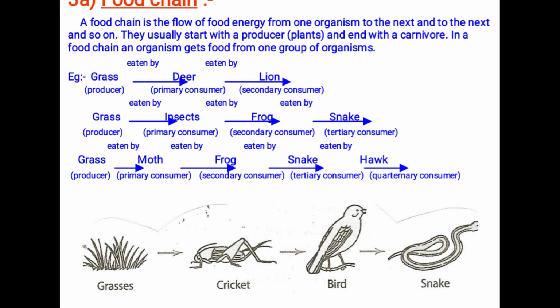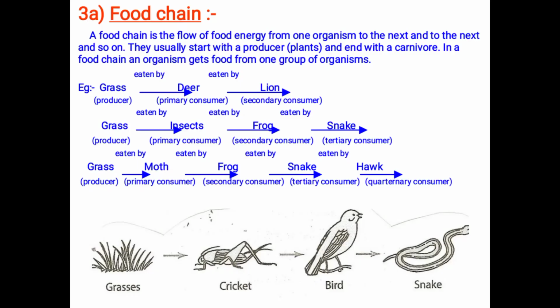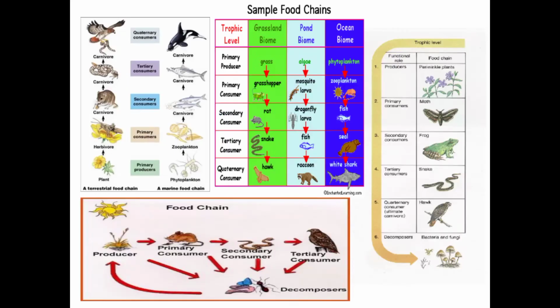Okay, next. Here we have sample food chains, as you can see, pictorially in the form of pictures. Plant is eaten by herbivore. Herbivore is eaten by carnivore. Carnivore is again eaten by another carnivore. So minimum or maximum four stages will be there in each food chain.